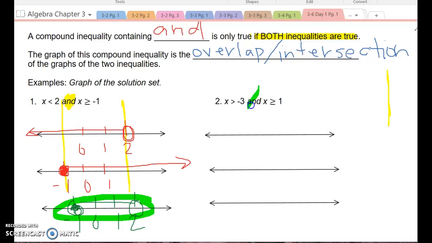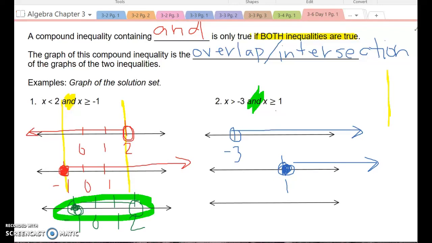All right, the next one, again, we see the word and. So we're going to treat this, x is greater than -3, so I'm going to come down here and find my -3, open circle, and draw to anything greater than that -3. The next one says x is greater than or equal to 1. So here is a +1. Greater than or equal to means I can have a filled in or a closed circle. Now, this one gets a little more interesting.